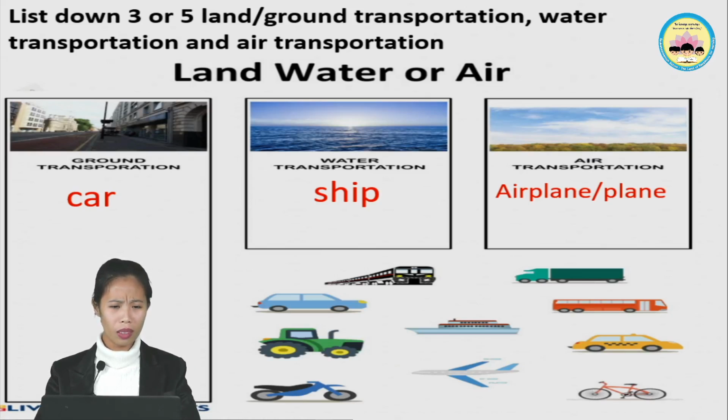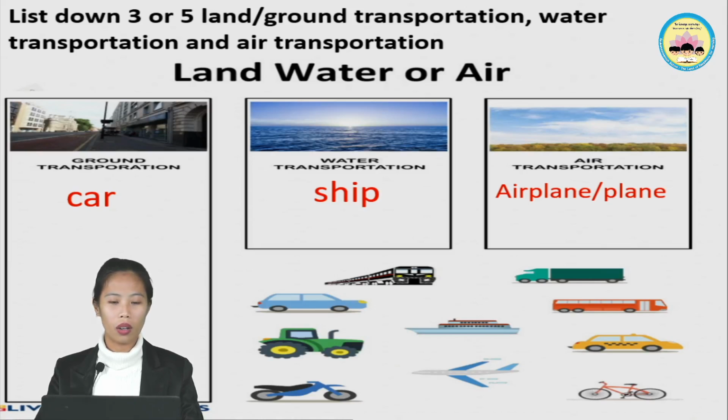Okay. Now let's proceed to the land transportation or ground transportation. Look at this one. This one is the land or ground transportation. Now, what are the transportation that belong to land or ground transportation? I give some examples here.